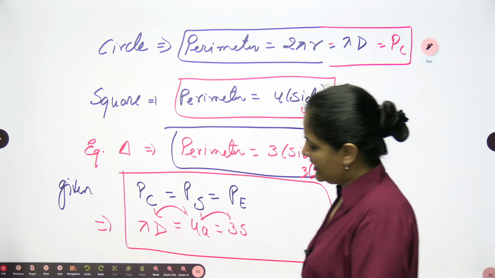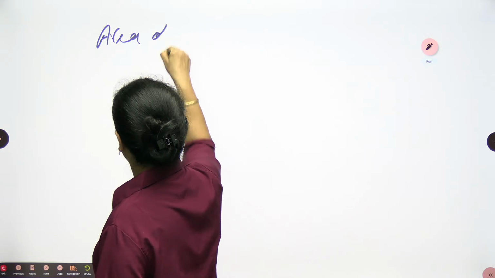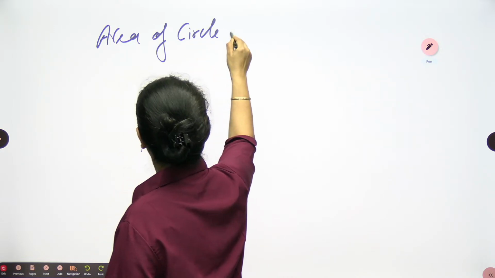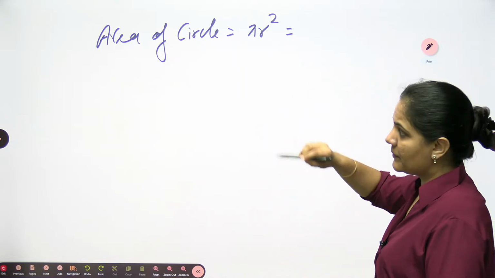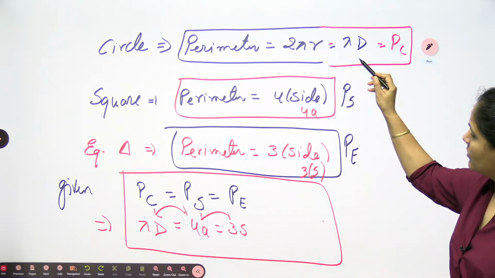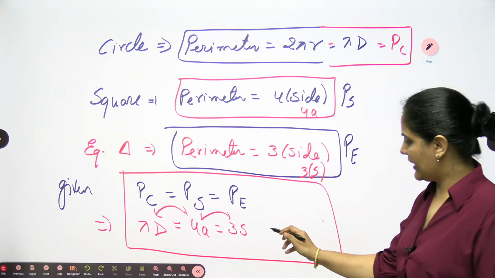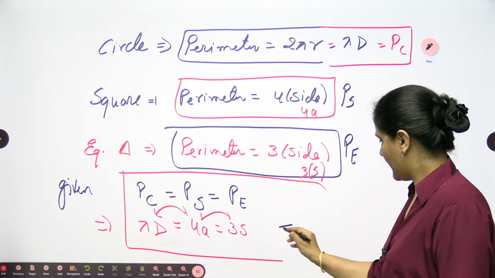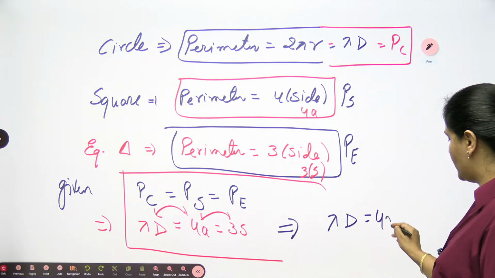Now let's write down the area. The area of the circle will be pi r square. Area of the circle is pi r square only. Here we have the perimeter as pi into d. If I want to go for the area of this circle, can I write from here pi into d is equal to 4a?